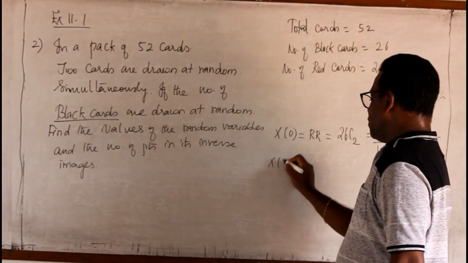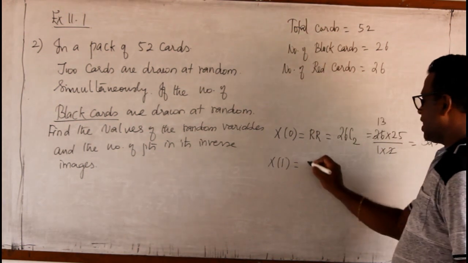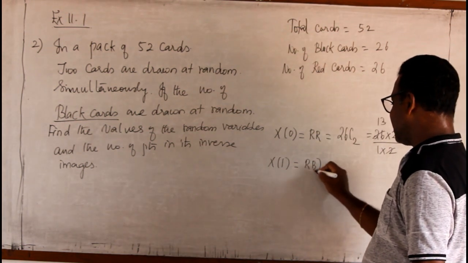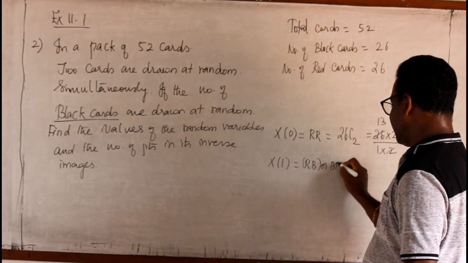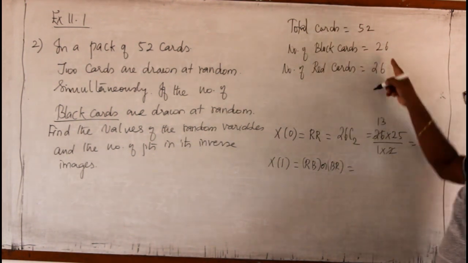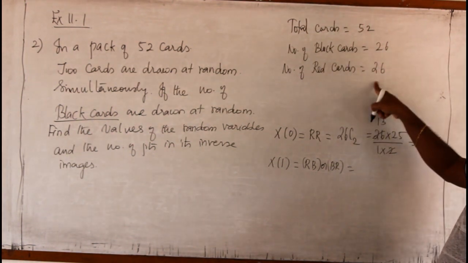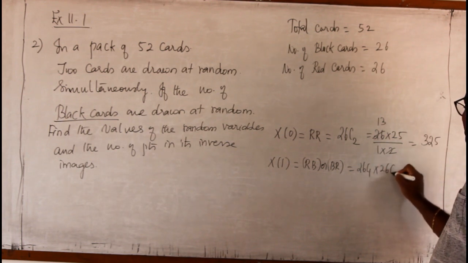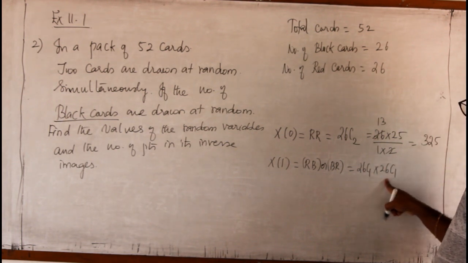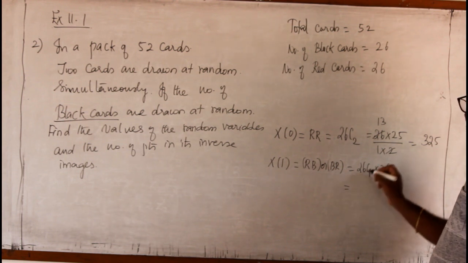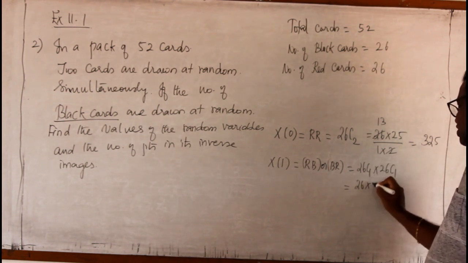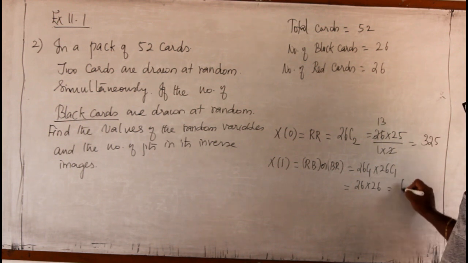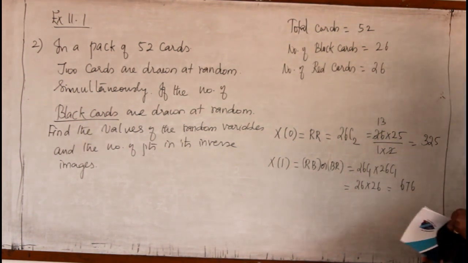Now, one is red and another is black. Red, black or black, red. In both the cases, I am taking 1 card from the black and 1 card from the red. That is 26C1 into 26C1. One is for red and one is for black. It may be of either order. So it is 26 into 26. Is it 676, 26 square?